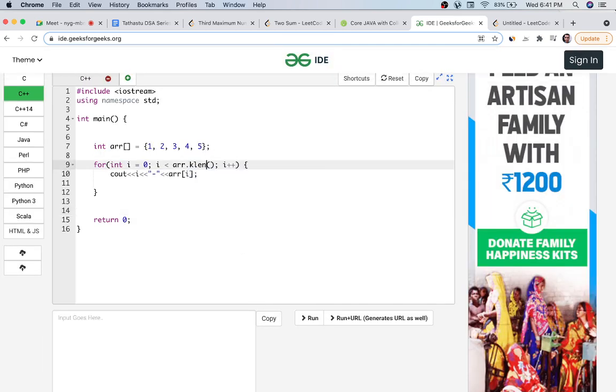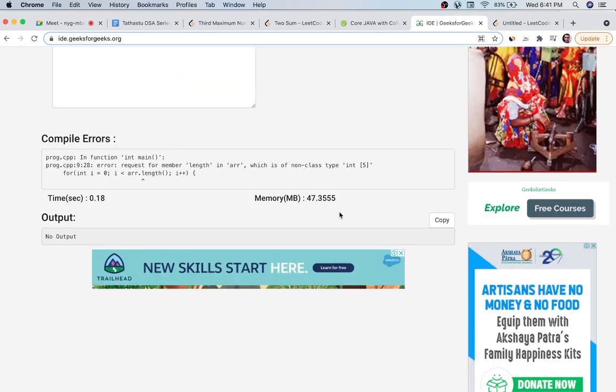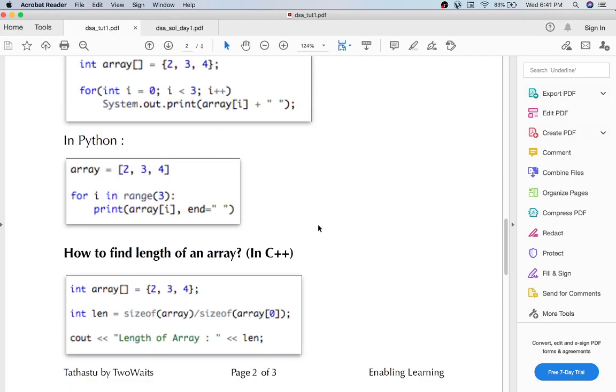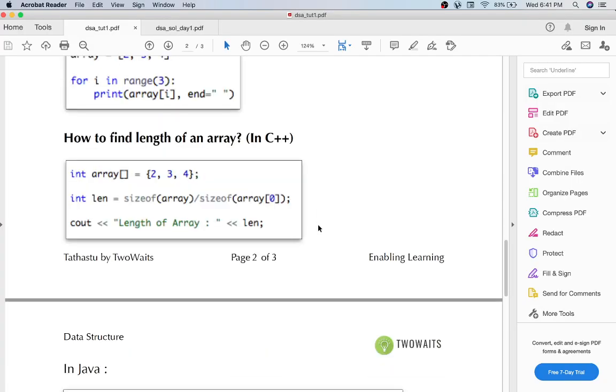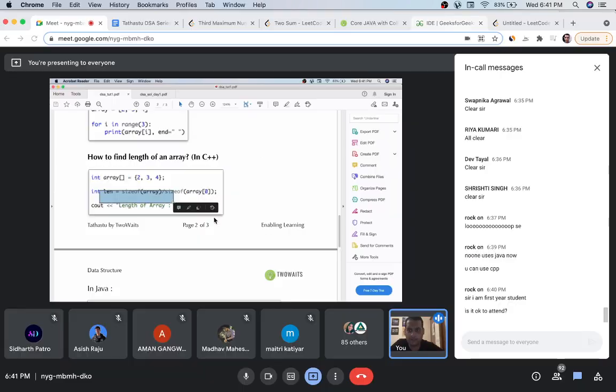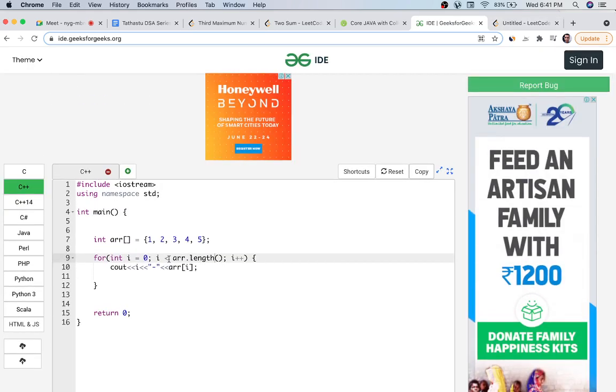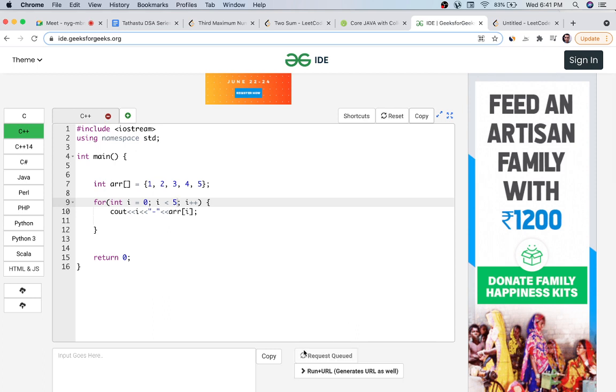Size is not there, then it is length. Which method is there in an array? How do you get the array length? Let me check it ahead. Okay, so I have to define this. Sorry, I was in the habit of using STL, so I wrote it according to that. You can just take the length, that is 5, and you can run it.